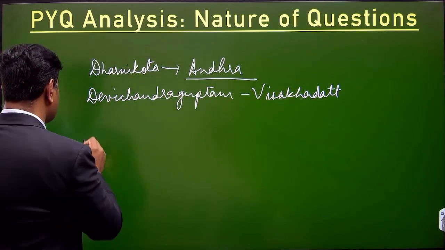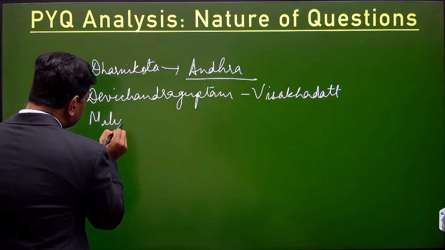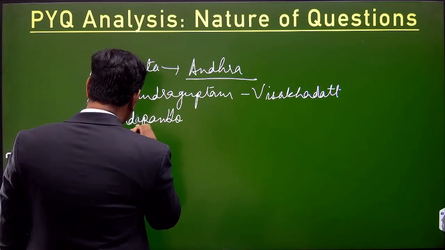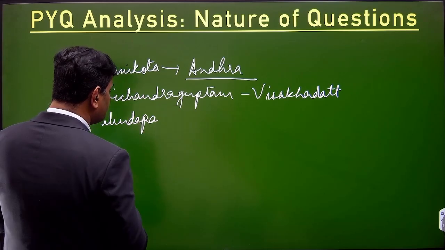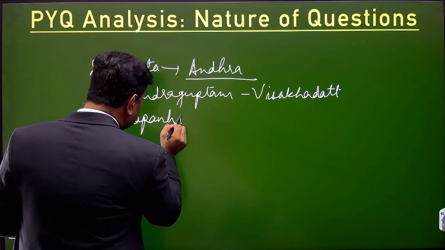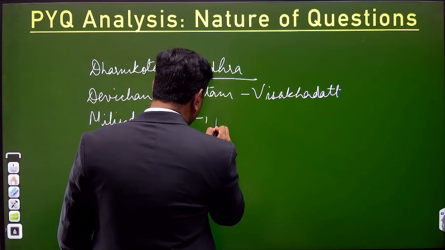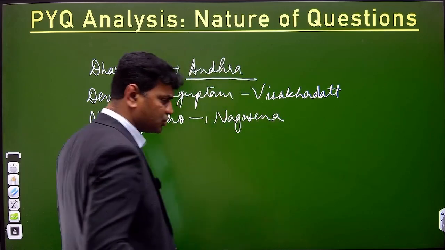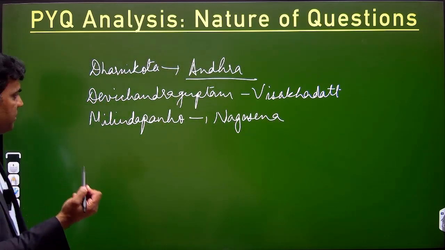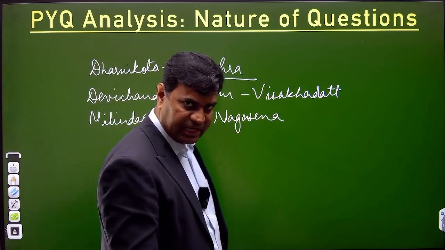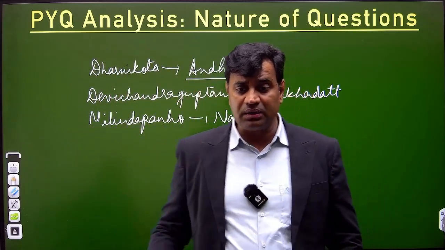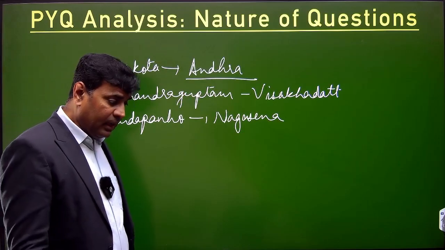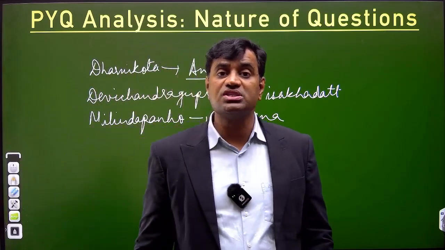Another literature that was asked last time was Milind Panho. From the post-Mauryan phase, Milind Panho is a book which deals with the questions of Milind, asked of the Buddhist monk known as Nagsen. They asked to match here also. So this is Milind Panho by Nagsen. There's another major development that was asked last year. At the same time, you get such questions off and on.